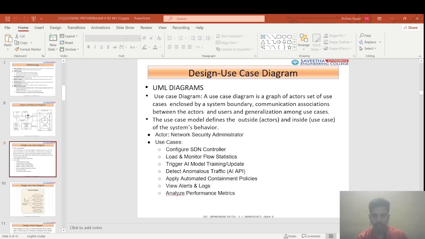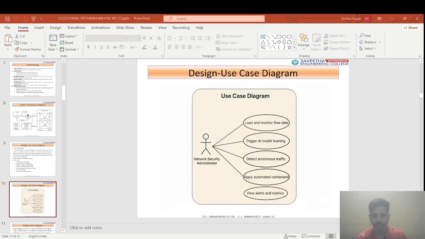Next, we move on to the use case diagram. The actor is the network security administrator. Use cases are configure SDN controller, monitor flow statistics, trigger model training, detect anomalous traffic, which is automated, apply containment policies, which is also automated, view alerts and logs, and analyze performance metrics. This is our use case diagram.